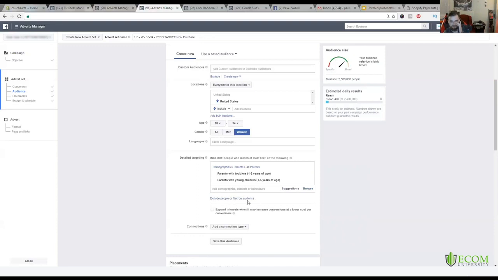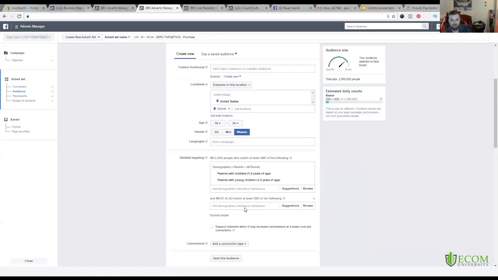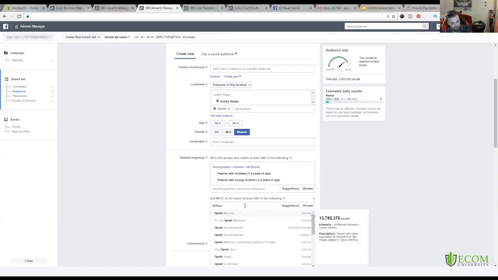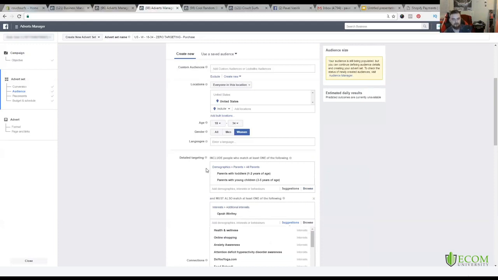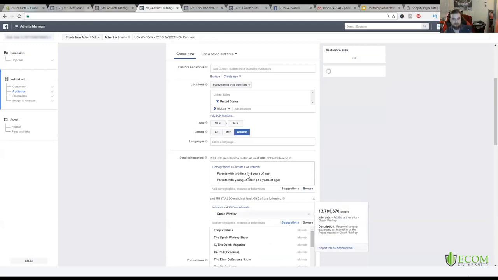So maybe I would go right here to where it says narrow audience, because maybe I want to get a little bit more targeted. So I'm going to click narrow audience, and I'll type in something like Oprah Winfrey, right? So I'm targeting people that have kids from the age of 1 to 5, but also are interested in Oprah.